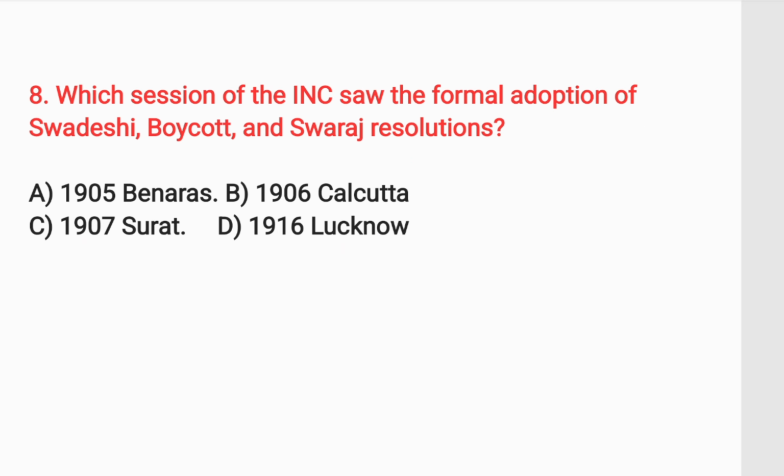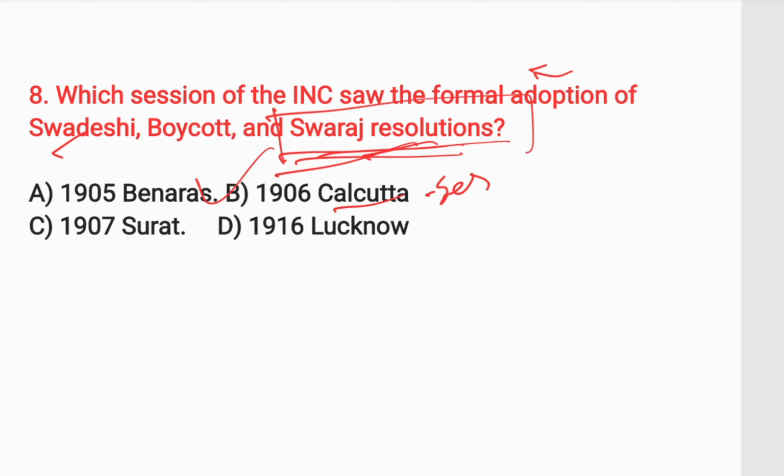Next question is, which session of the INC saw the formal adoption of the Swadeshi, boycott and Swaraj resolution? And the answer is option B, the 1906 Calcutta session. And it was presided over by Dadabhai Naoroji, who for the first time spoke about Swaraj.